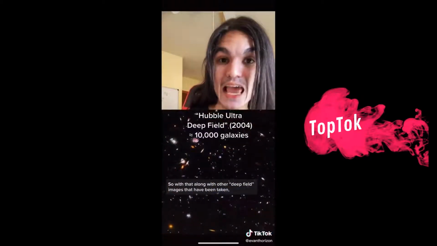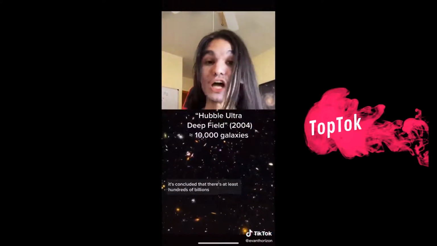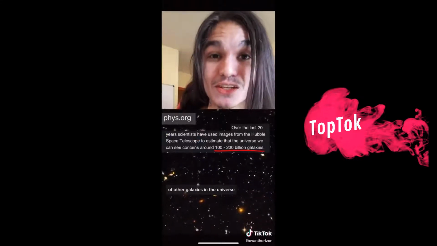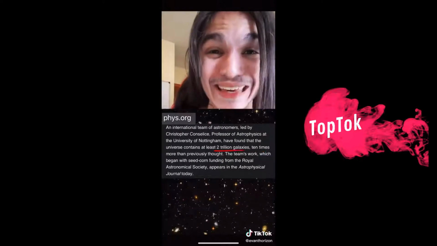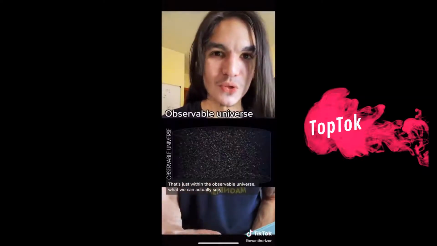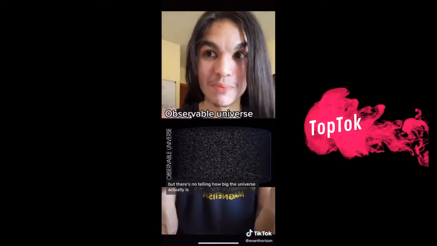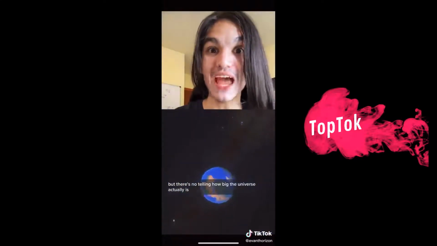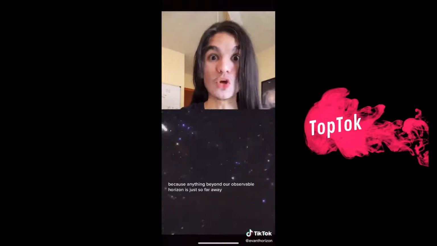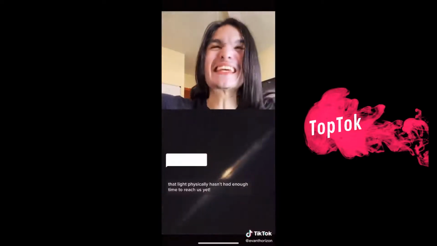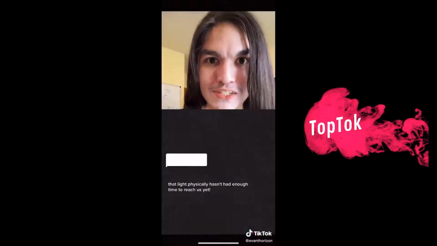So with that, along with other deep field images that have been taken, it's concluded that there's at least hundreds of billions of other galaxies in the universe, with some estimates being as high as a couple trillion. And you know, that's just within the observable universe, what we can actually see, but there's no telling how big the universe actually is, because anything beyond our observable horizon is just so far away that light physically hasn't had enough time to reach us yet.